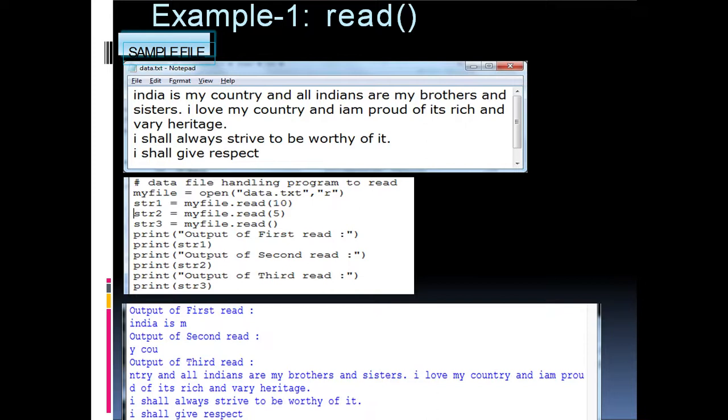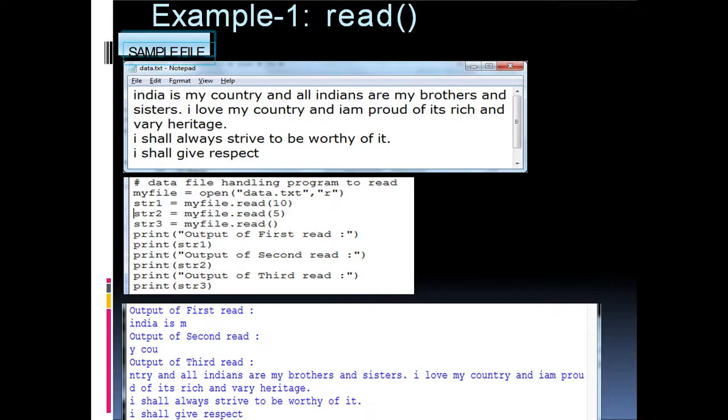And next, str2 equal to myfile.read(5), it will read 5 characters and store them in str2. str3, myfile.read(), it will read the whole content. And next is the print statement, that prints the output of the first read, second read and third read.